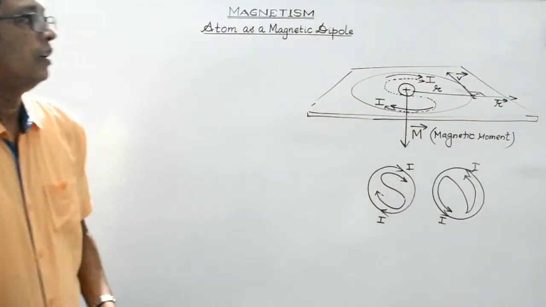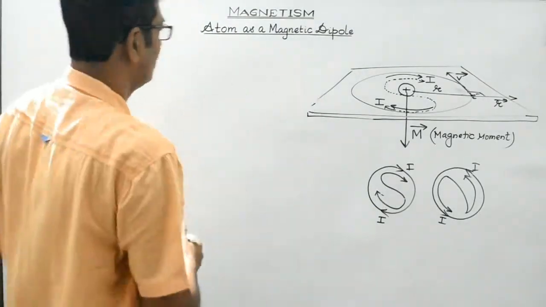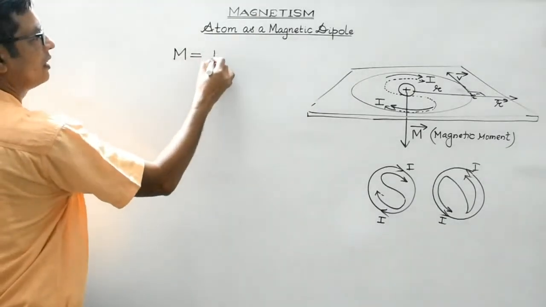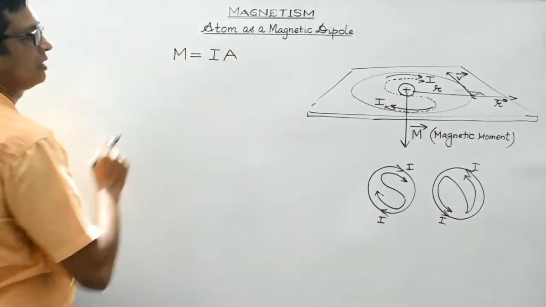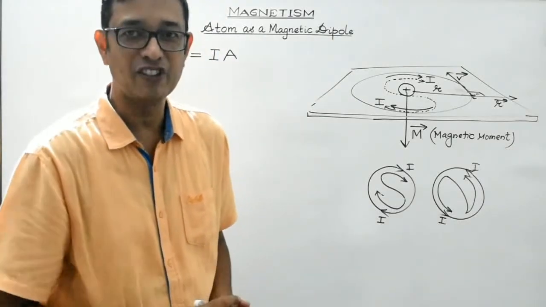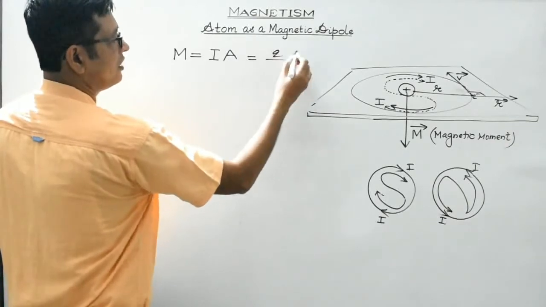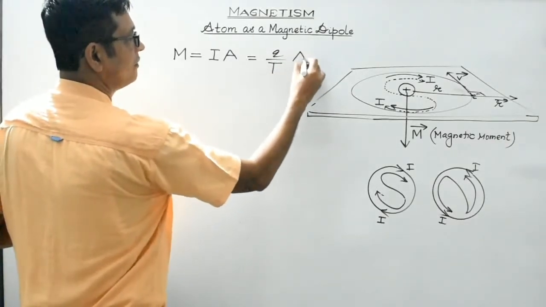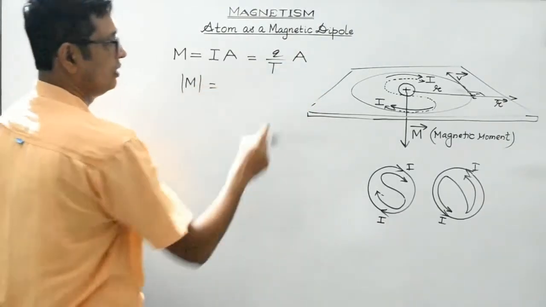Okay. Now students, we are aware the magnetic moment associated with each current carrying loop would be given by IA. For a single revolution, the magnetic moment of a current carrying loop is given by ampere turns into area of the loop under consideration. For a single turn, it would be IA. I is Q by T, and for one complete revolution, it will be capital T. A. So magnetic moment in magnitude would be equal to charge